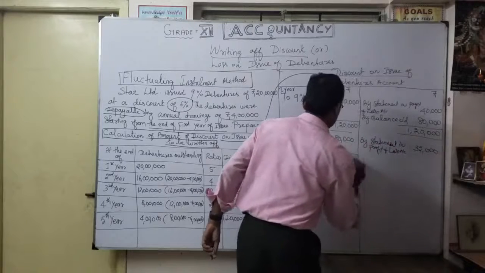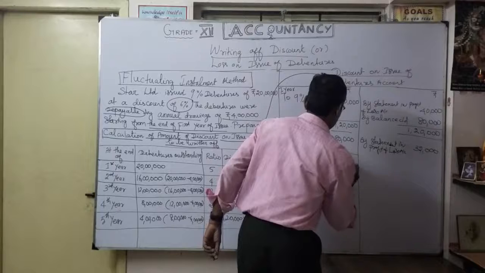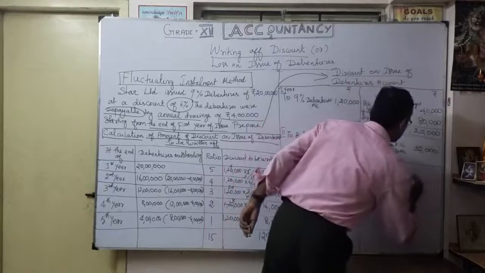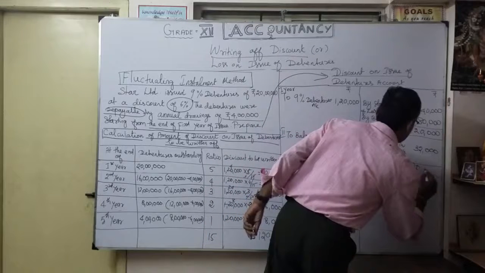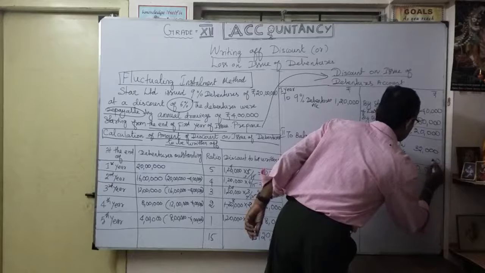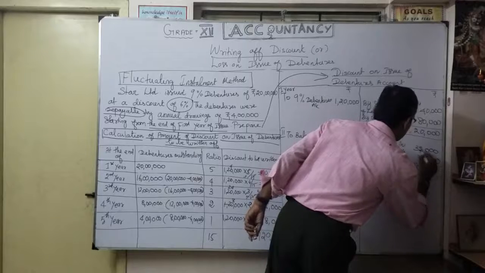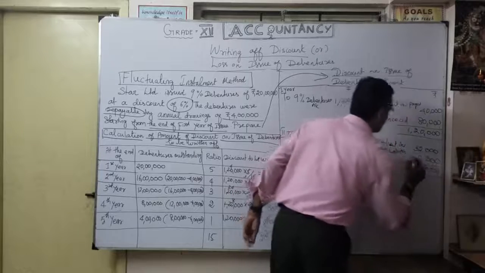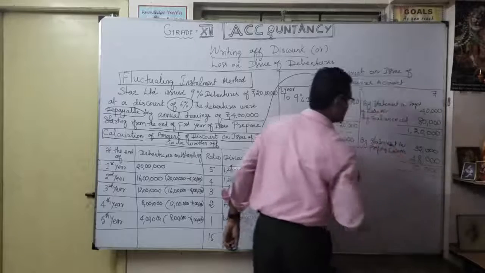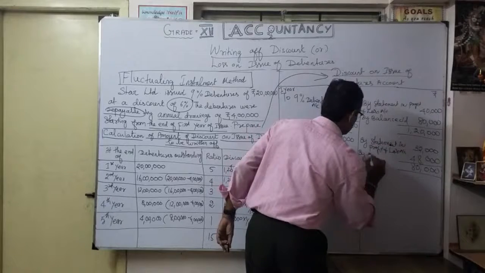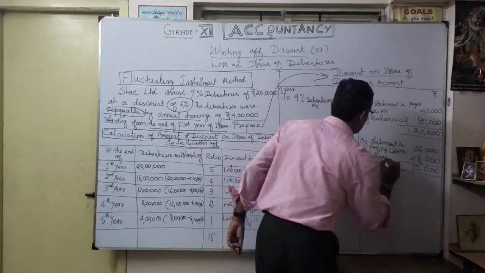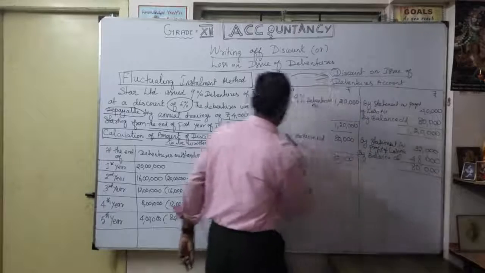I am going to balance now. 80,000 here, so what's the balance? 48,000. So by balance carried on, my second year.